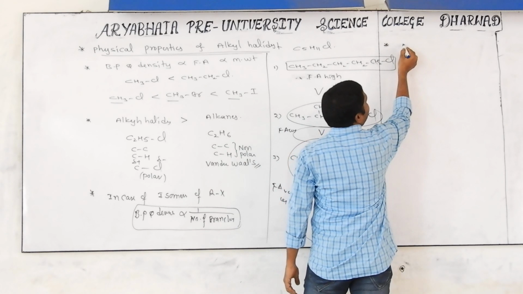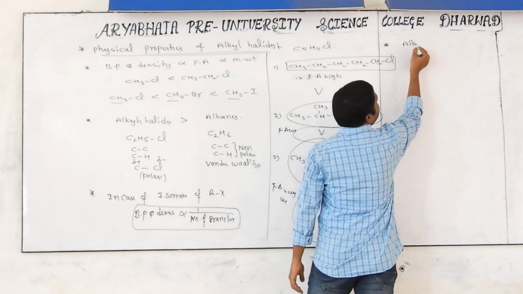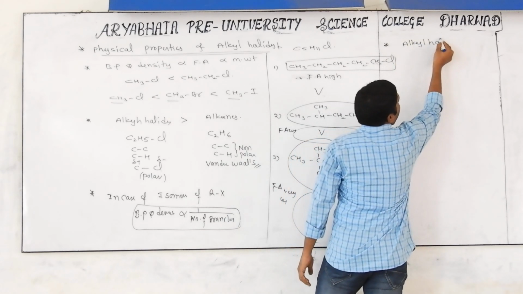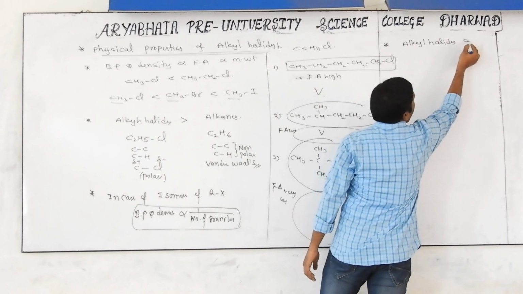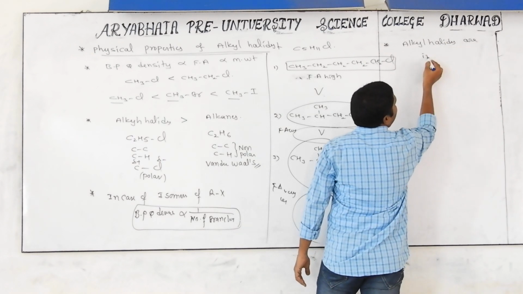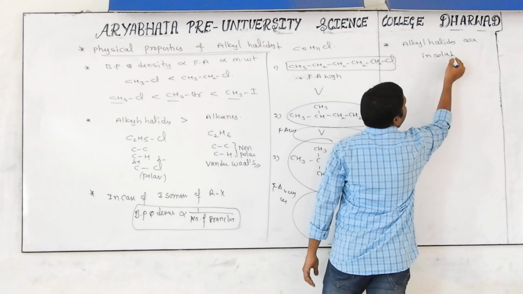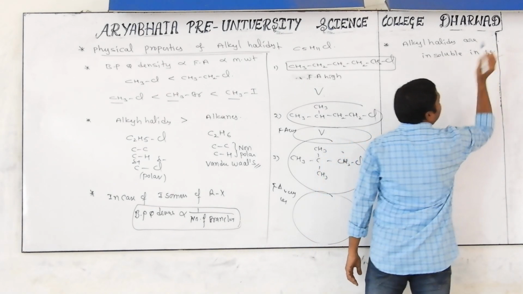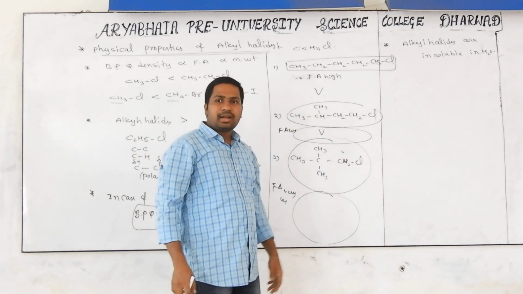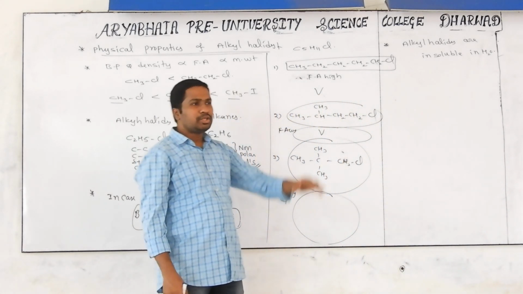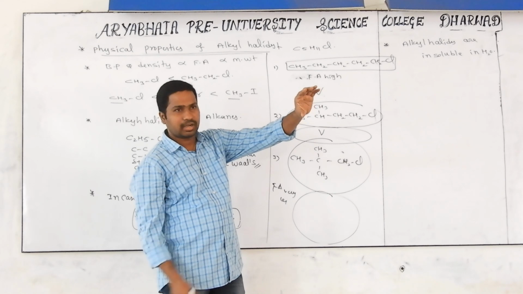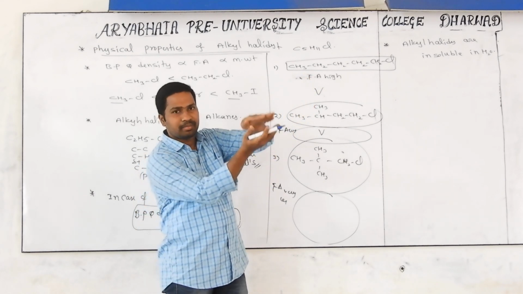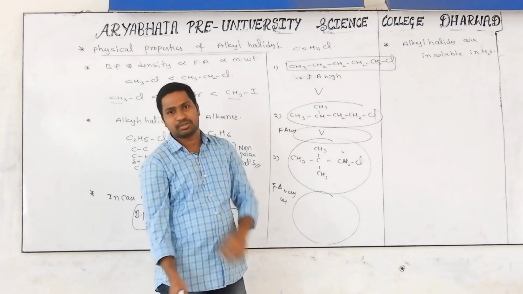Okay, last point and a very important physical property. I am telling you, listen carefully. Alkyl halides are insoluble in water. Very good question: why are alkyl halides insoluble in water? If you take chloroethane and water and mix them, they form two layers. They should not mix together.